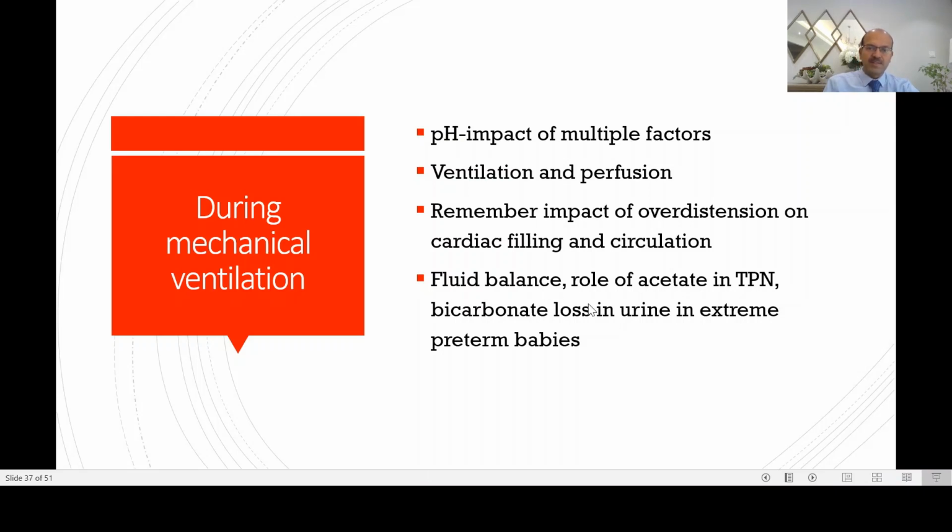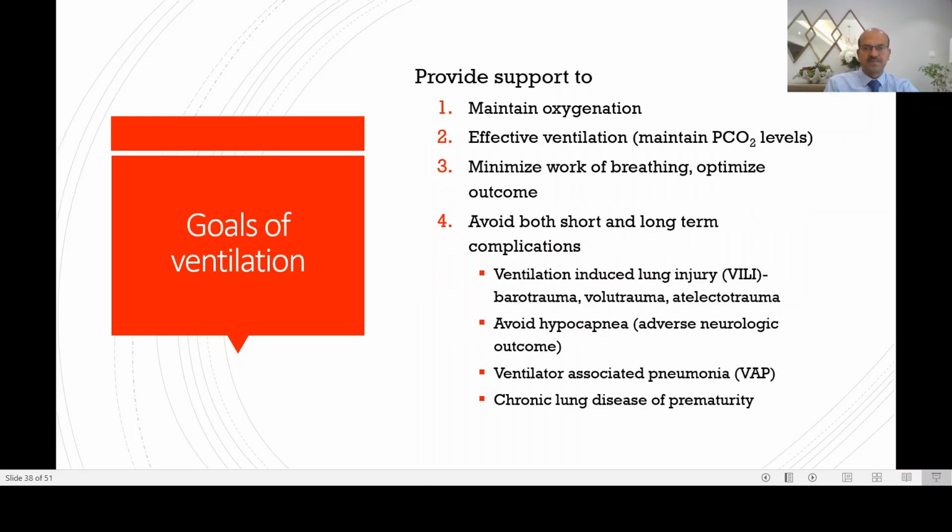You also have to assess the fluid balance, whether you restrict fluids if there is a PDA, whether you want to give more fluid if the baby looks dry. Role of facilitating TPN can be considered in the extreme preterms, and of course there is a physiologic bicarbonate loss, and we discussed that earlier.